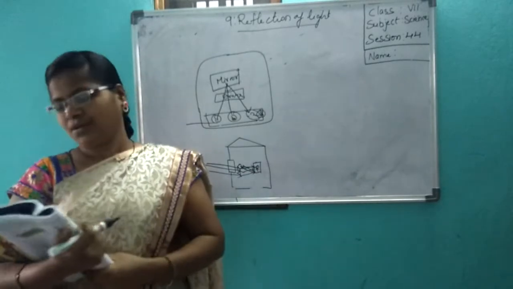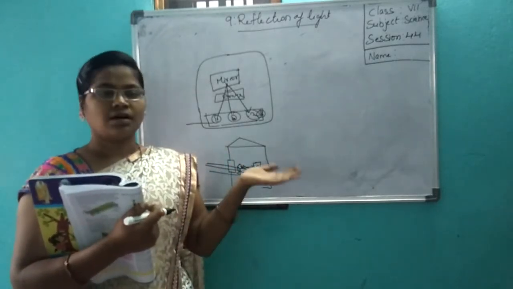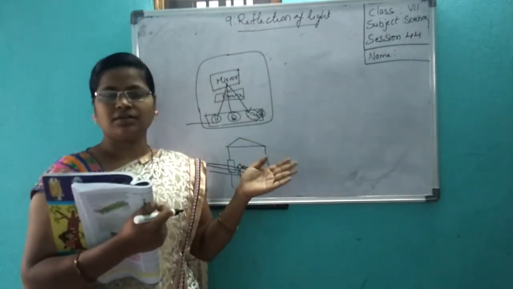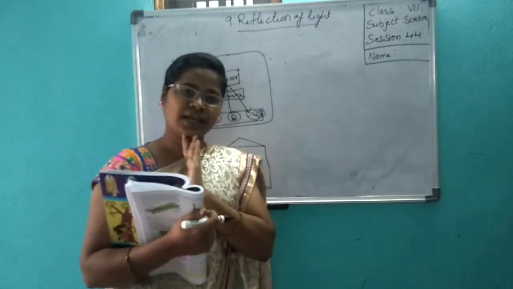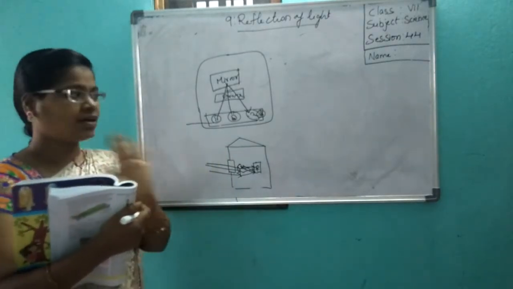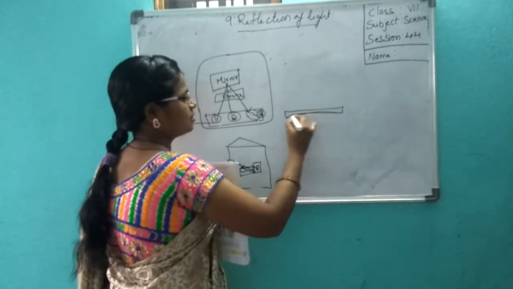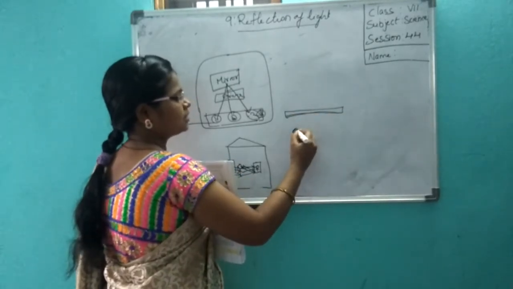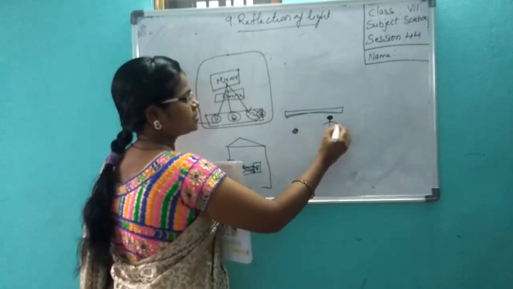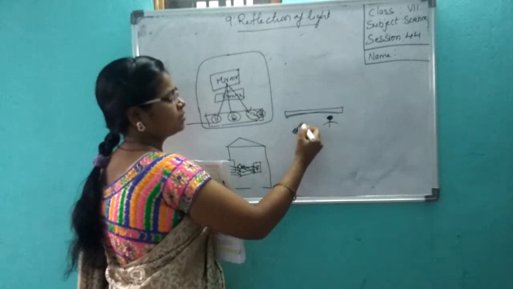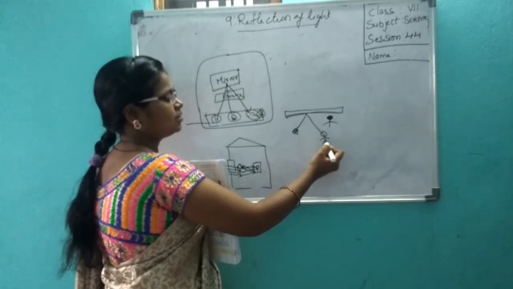Now, you are sitting in front of a mirror, and there is a house or something outside that you can see in the mirror. If you are unable to see it, what will you do? You will adjust your place. Why? See, this is the mirror, and the ball is somewhere outside. You are sitting here and want to see this ball, which is getting reflected. If you sit here, how can you see it? You have to come here. Then only you can see.